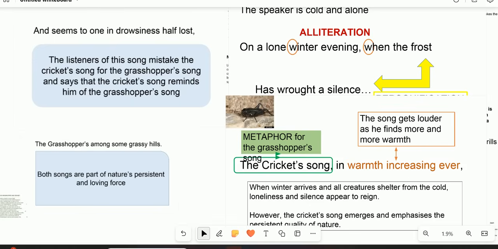the grasshopper. What is also important is to note the ability of the two insects and how they are able to sustain the beauty of nature by continuing to produce sound even in extreme weather conditions. For example, a grasshopper is able to produce sound even in the extreme hot sun, while the cricket is able to produce sound in extreme cold weather conditions. So in essence, we can say the tone and the mood is joyful and celebratory, where the poet celebrates the beauty of nature.